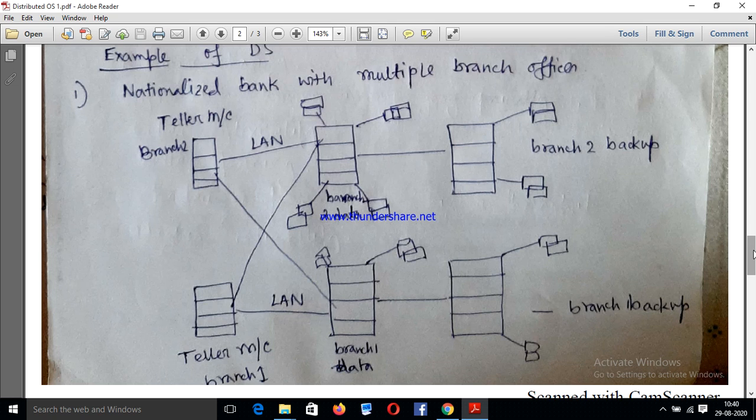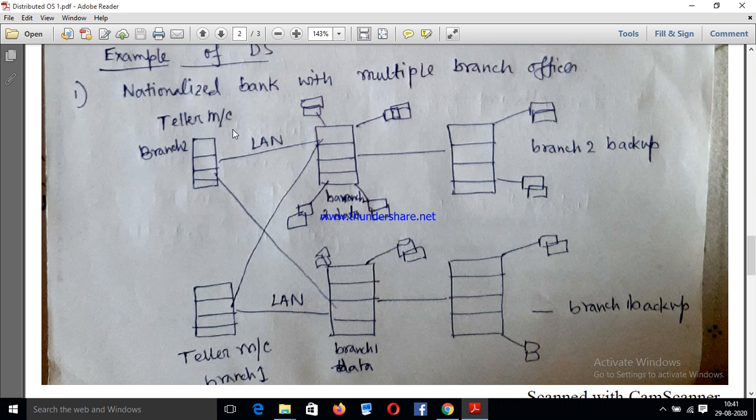So we know that one application of distributed operating system is that it is broadly used in banking websites. All multinational banking sites nowadays use distributed operating systems. So this is the overall structure of distributed operating system in a multinational bank.